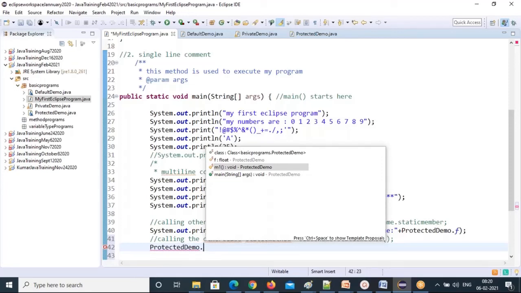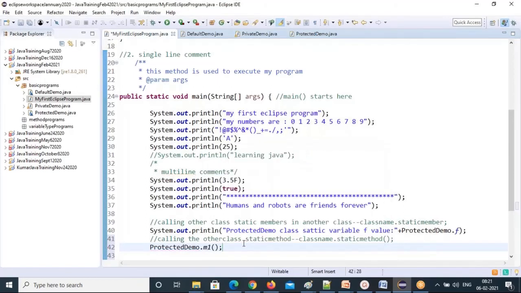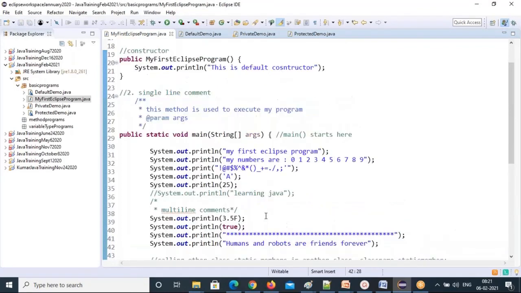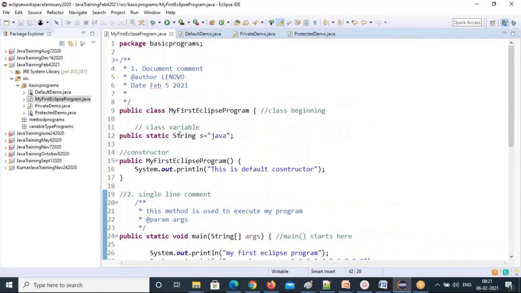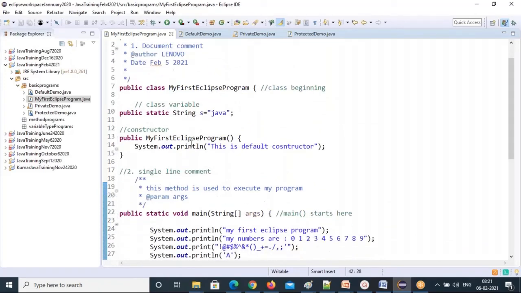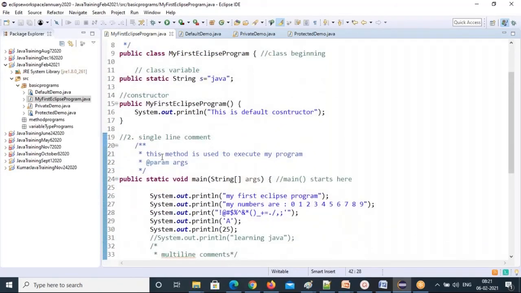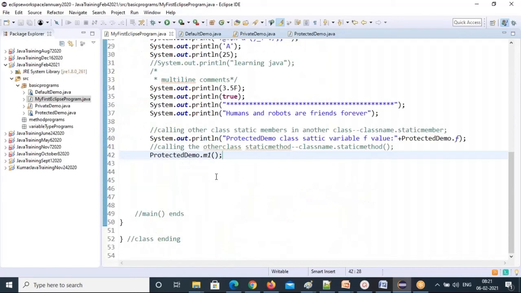Now M1 is the protected demo class member. See that class name also showing here in the panel. So select that, and it will call that. You didn't create it here. Did you declare an S variable, an F variable here? We didn't declare the F variable. Do we have the M1 method here? No, I'm calling from another class. Other class members, I'm calling static members here. So other class static members, how can you call? Class name dot static members.